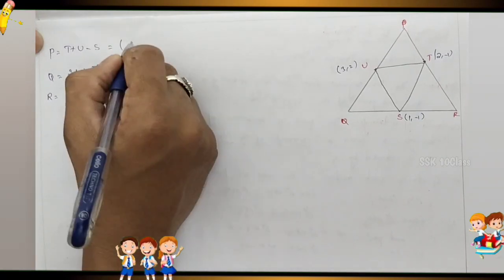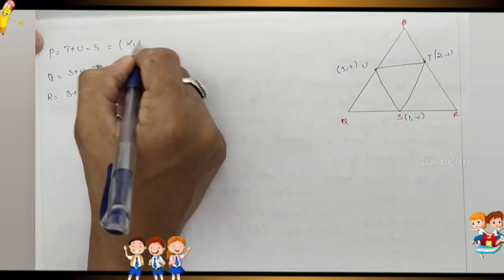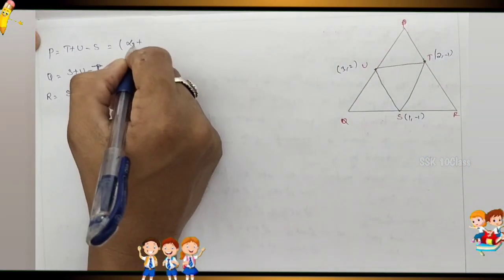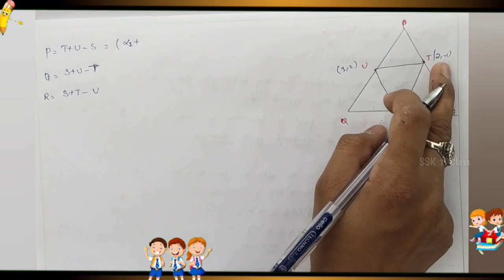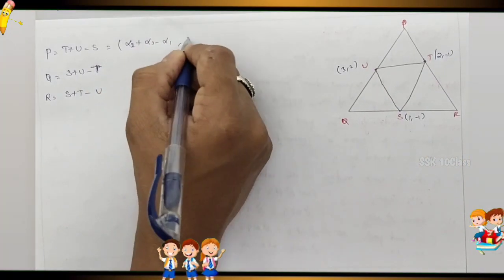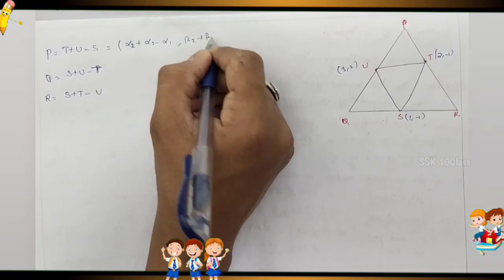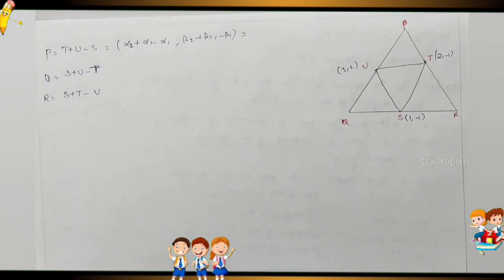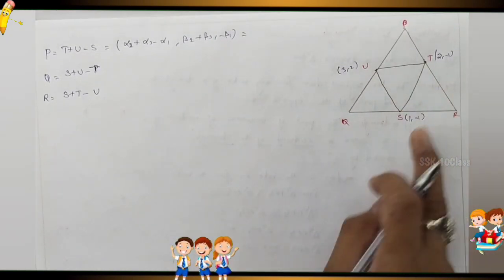I am writing here alpha 1. First formula alpha 1 plus... sorry, the formula is alpha 2, the second alpha 2 plus alpha 3 minus alpha 1. The formula is alpha 2 plus beta 3 minus beta 1. So now see here, simple. What did you find here?